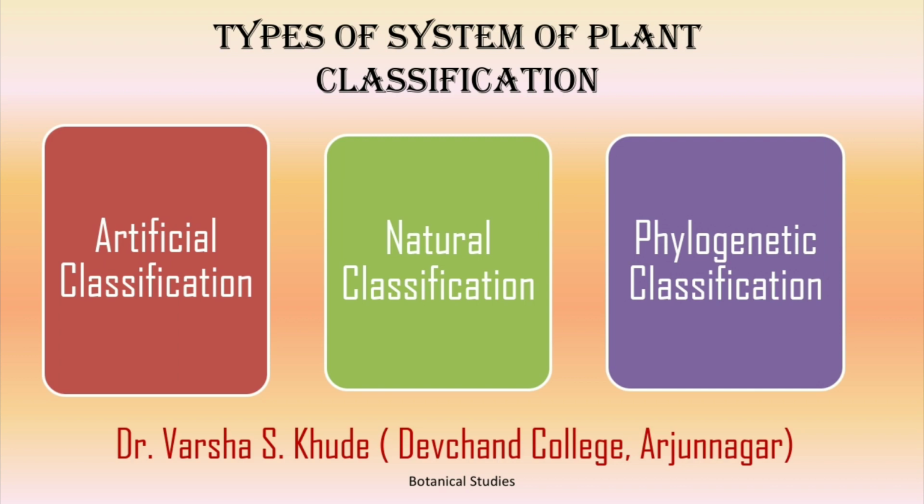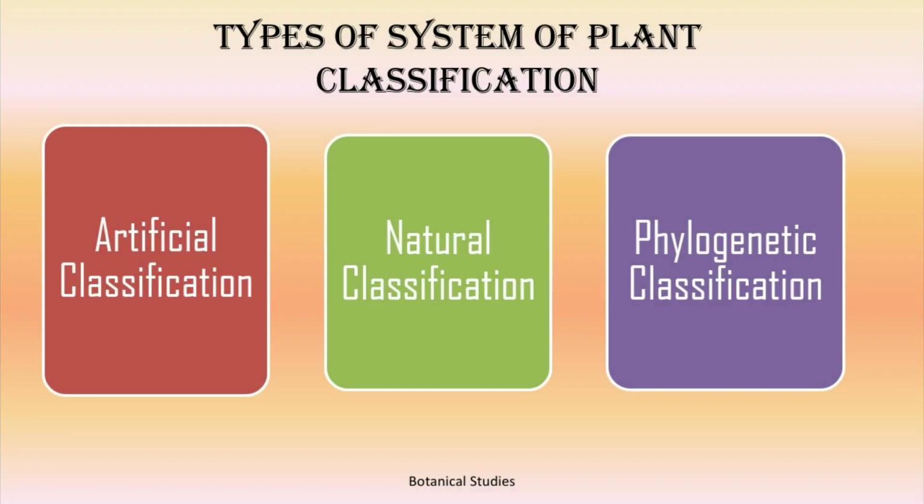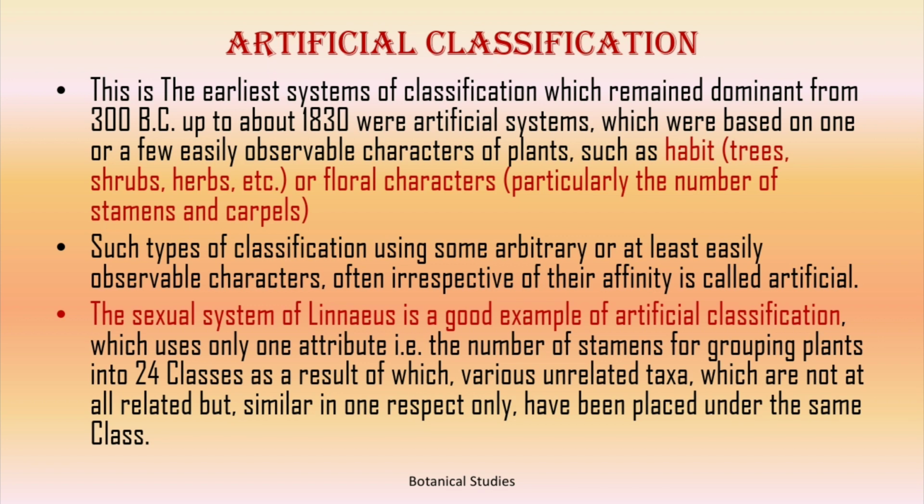In this video, we will discuss types of system of plant classification. The discussion will go through the following points: types of system of plant classification, artificial system of plant classification, natural system of plant classification, phylogenetic system of plant classification. There are three types of system of plant classification: artificial classification, natural classification, phylogenetic classification. Let us study one by one.